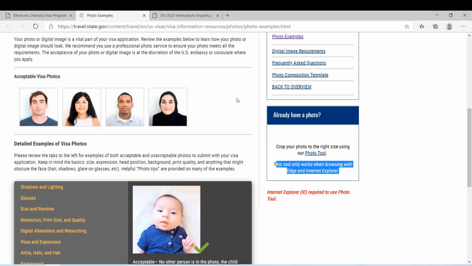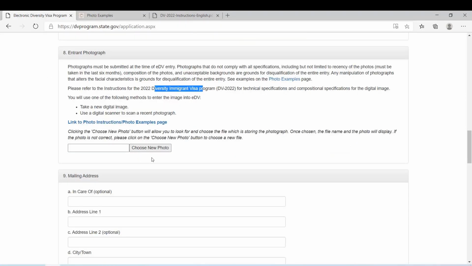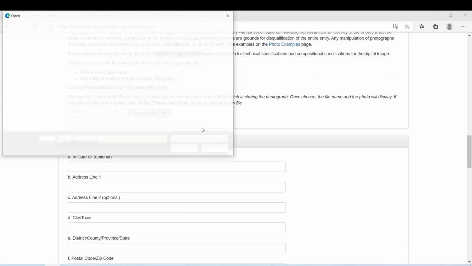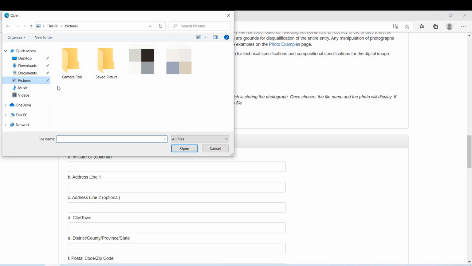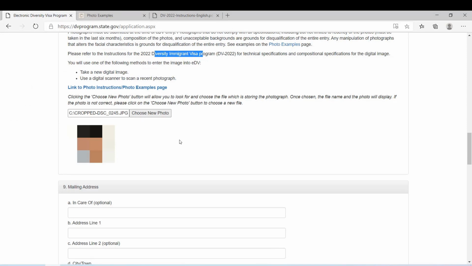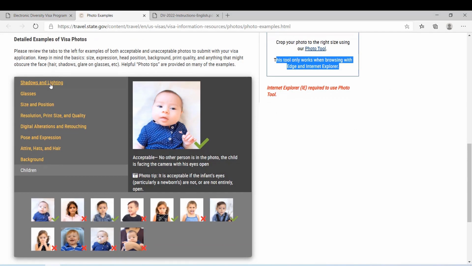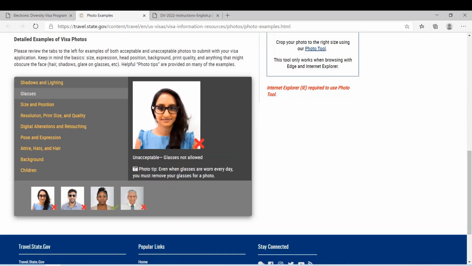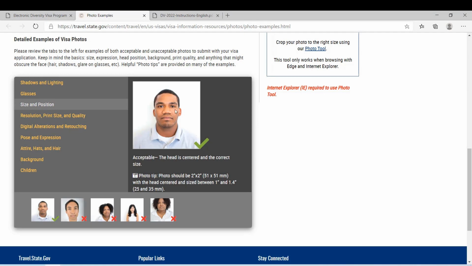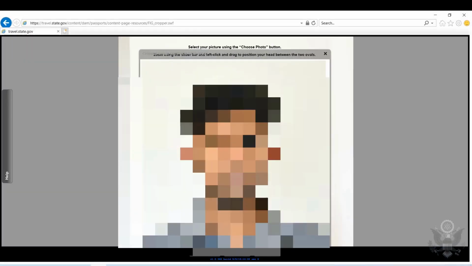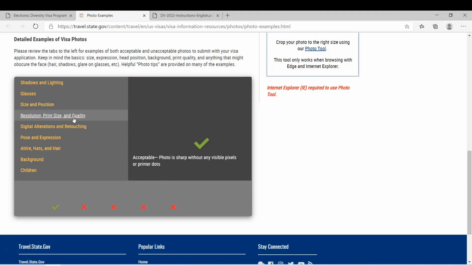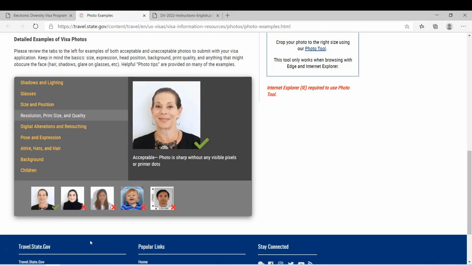Now it's saved, so you go back to the application and choose the new photo. Go here, and if the photo is successfully uploaded, then you should see your photo down here. Alright, and remember, you need to fulfill all these requirements: no shadows, no glasses. Size and position should be fine if you use this tool, so you don't need to worry about that. And also the resolution, print quality, everything should be fine if you use this tool.